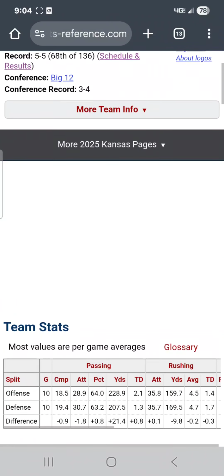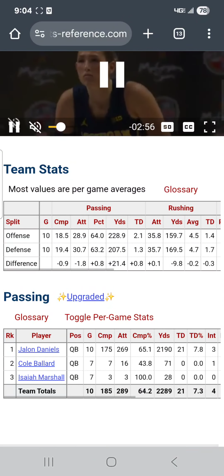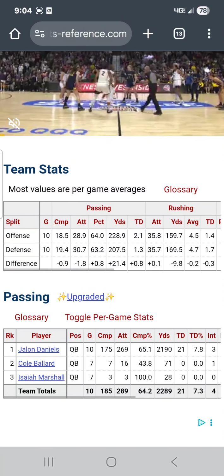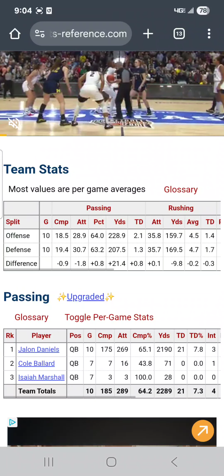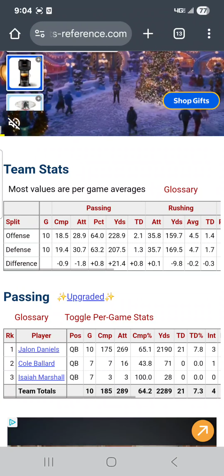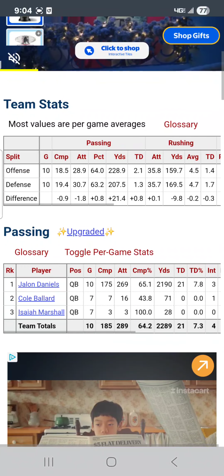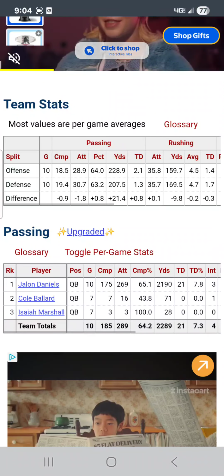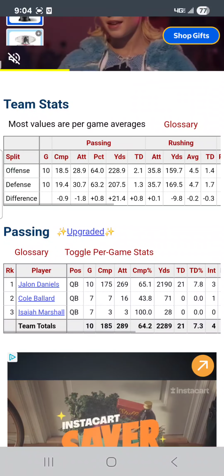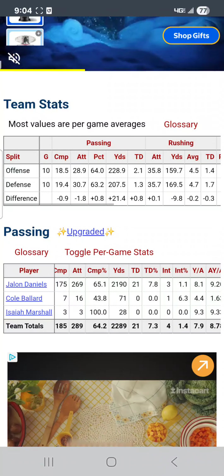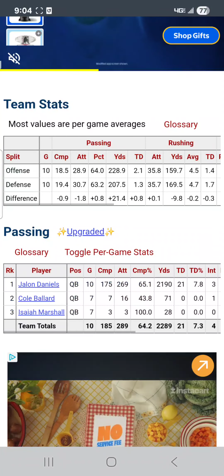Let's take a look at their stats. They pass the ball 29 times a game, but they run it 36. So they're plus 7 in the amount of times they run the ball to pass the ball per game on the year. Led by Jalen Daniels, having a fantastic year, 21 touchdowns to 3 interceptions.